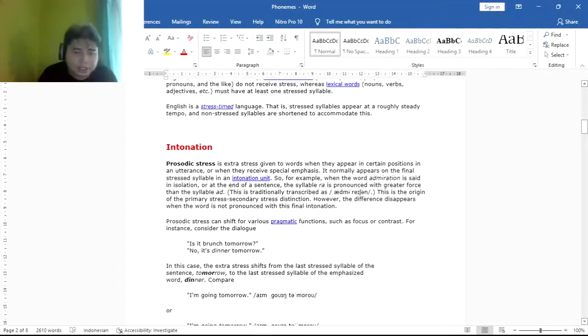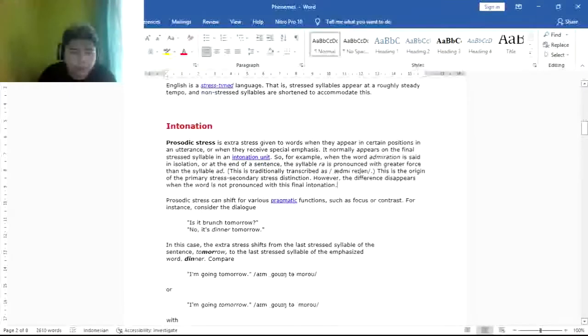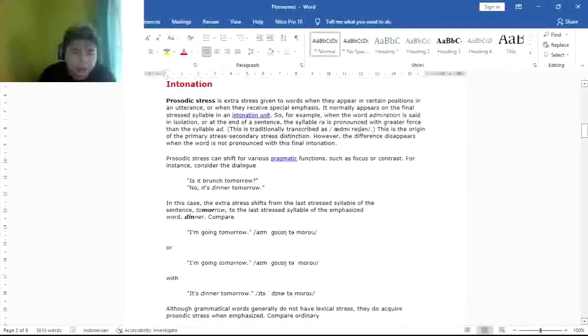Prosodic stress can serve various pragmatic functions, such as focus or contrast. For instance, consider the dialogue: Is it brunch tomorrow? No, it's dinner tomorrow. In this case, the extra stress is received by the last stressed syllable of the sentence, tomorrow, and the last stressed syllable of the emphasized word, dinner.